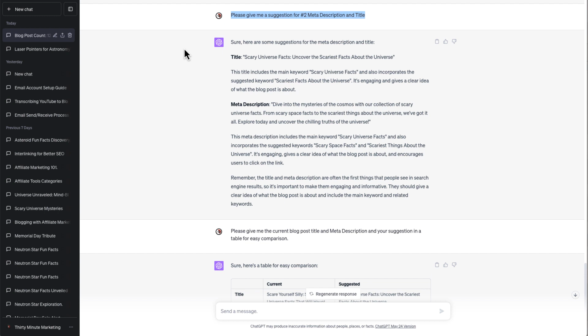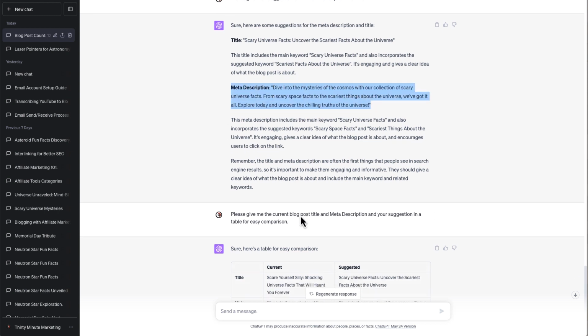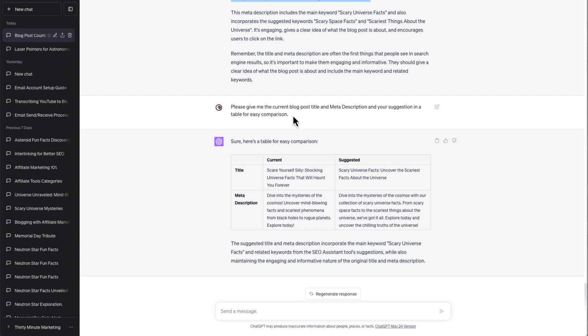So moving on, I did like the suggestion it gave me for the meta description and the title to improve it based upon those keywords. So then I said, give me a suggestion for a new title, and it did. And then it also gave me a meta description, and I said, those are pretty good. So then moving on, I said, please give me the current blog post title and meta description and your suggestion in a table for easy comparison. Then it gave me the title and meta description. It showed me the current and the suggested title and meta description. And I must say, I do agree that these are better than what I have. So I might update those.